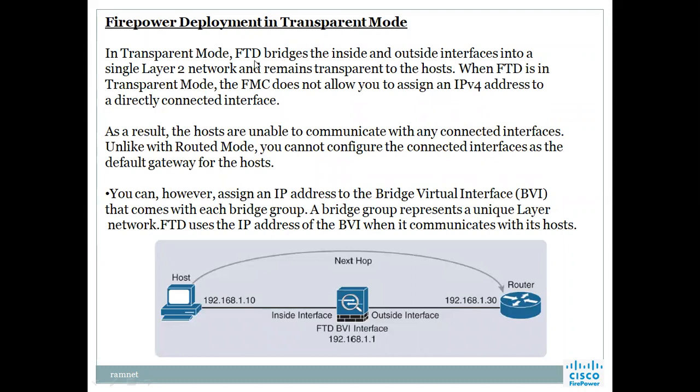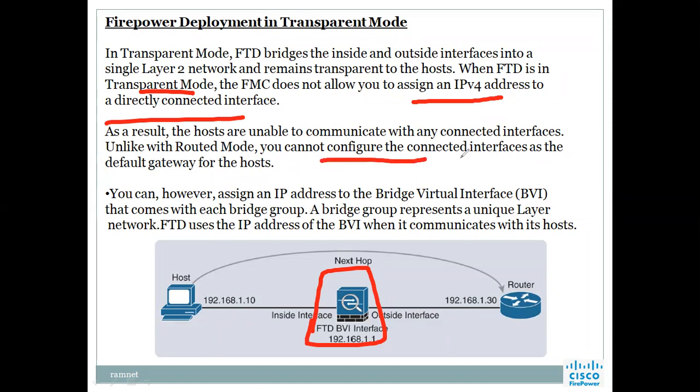In transparent mode, FTD bridges the inside and outside interfaces in a single layer 2 network and remains transparent to the host. When FTD is in transparent mode, it does not allow you to assign an IP address to the directly connected interface. No IP assigned. As a result, the hosts are unable to communicate with any connected interface at all. As such, unlike routed mode, you cannot configure a connected interface as the default gateway for a host.